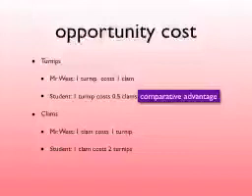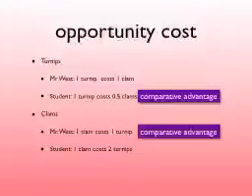In clams, however, it's a different story. Mr. West has a lower opportunity cost, and therefore Mr. West has the comparative advantage in clams. Remember, the student had the absolute advantage in both turnips and clams, but that doesn't matter when we're talking about comparative advantage. With comparative advantage, we only look at opportunity cost.